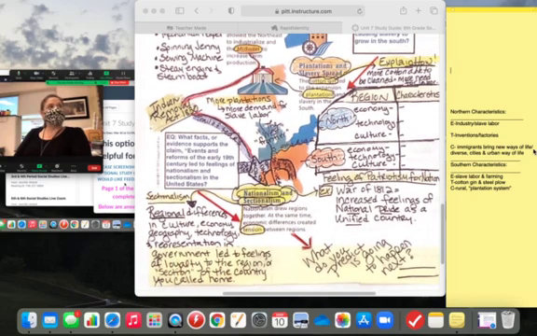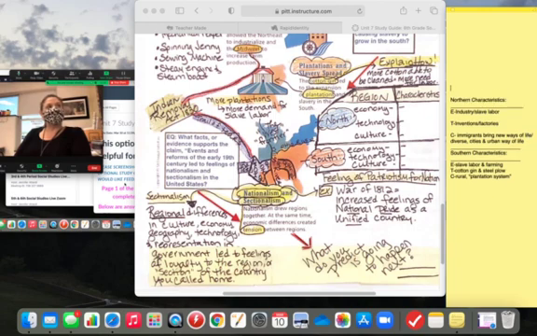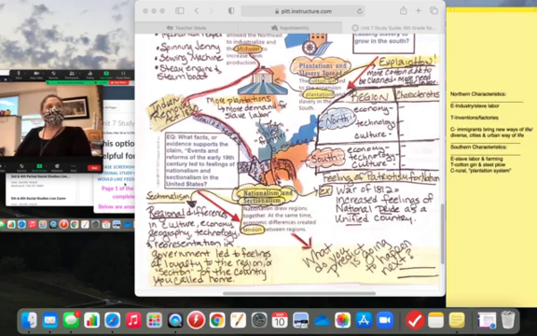That creates sectionalism, regional differences, including representation in government, and this probably led to feelings of loyalty to the region or section of the country that you called home, over loyalty to the nation. You felt more identity with your area of the country than you did the country as a whole.